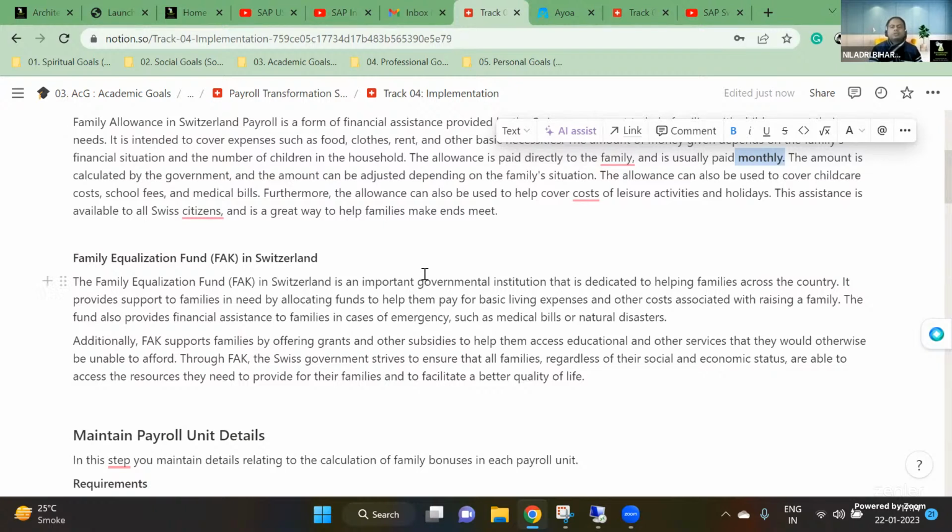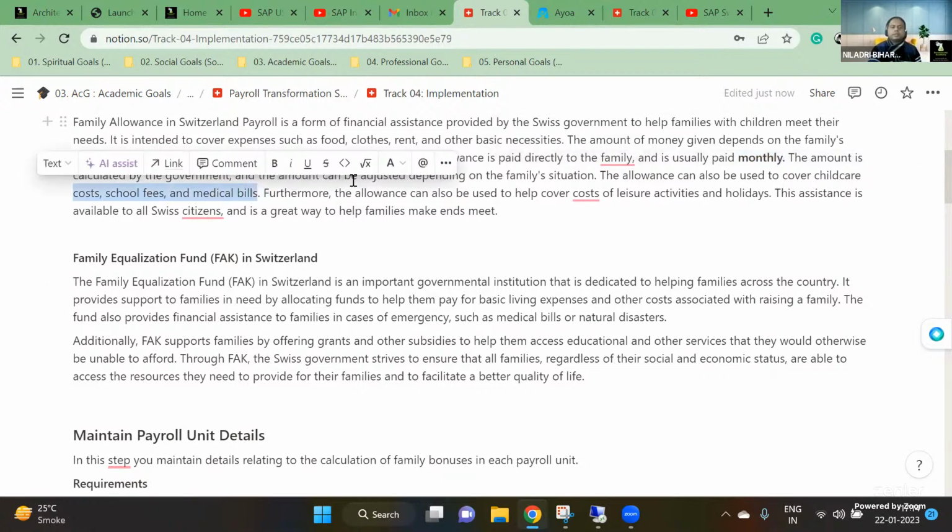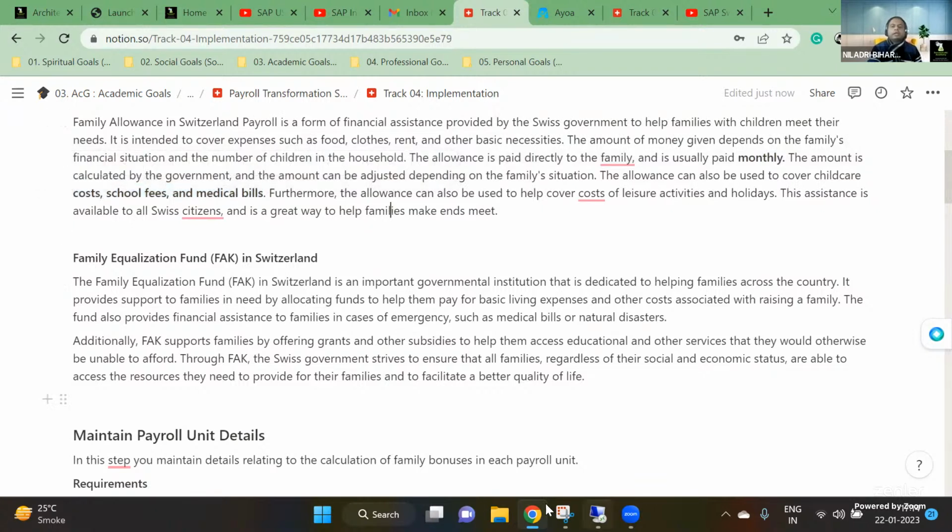And it will also cover, as I say, typically childcare costs, school fees, medical bills, all those details, based on the need. And sometimes it also covers leisure activity, but again, that's not too normal.